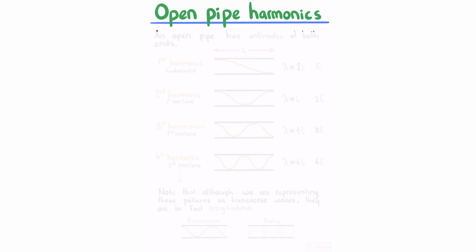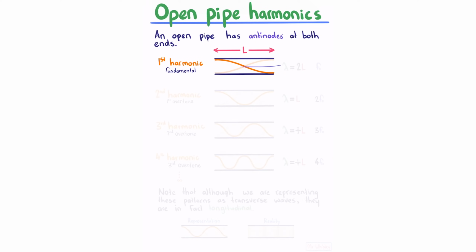Open pipe harmonics. An open pipe has antinodes at both ends. So once again, our first harmonic is our fundamental, and the simplest pattern possible with antinodes at both ends is this one here, with a node in the middle. And once again, extending this out, you might note that the length of the wave in the pipe is half of our full wavelength. And so a full wavelength is equal to twice our length.